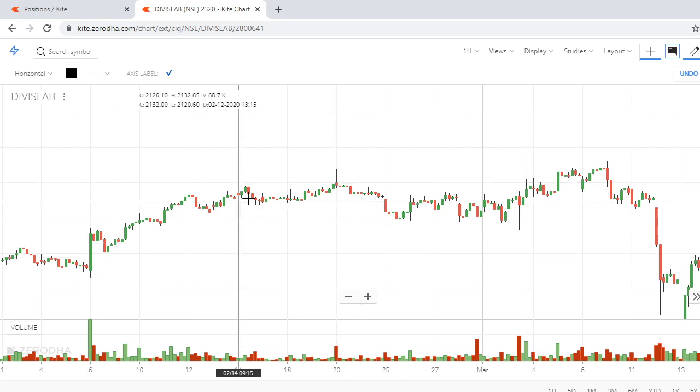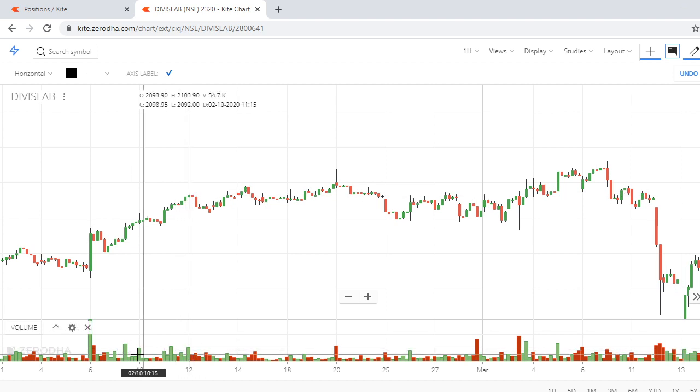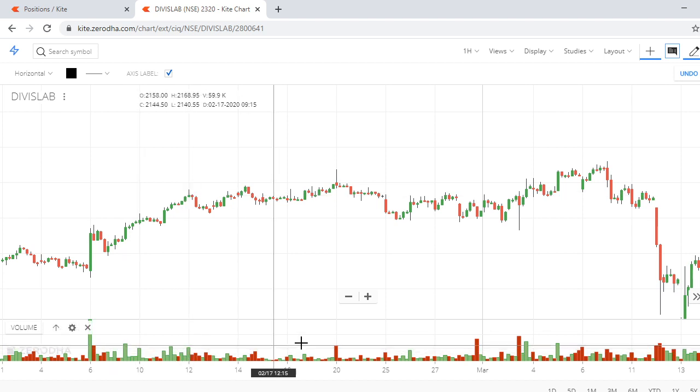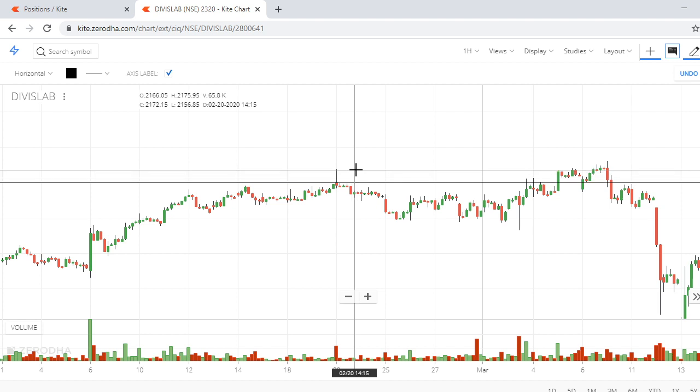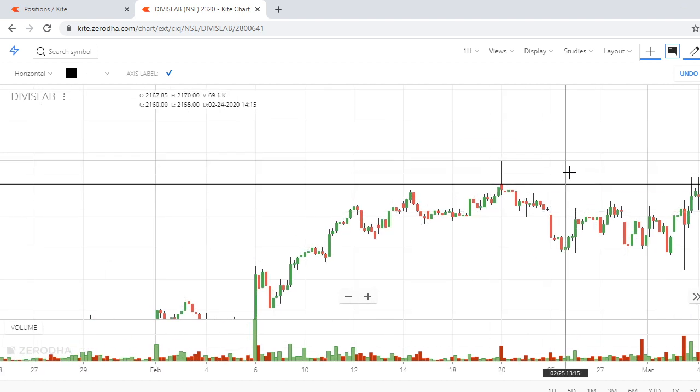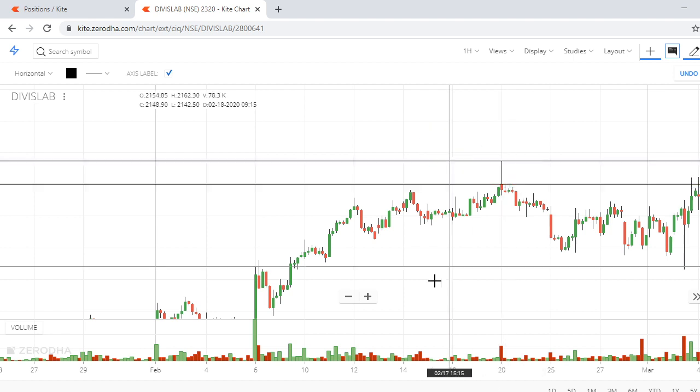Now there is, it's at a swing high. See, even it is at a swing high at this level, but look at the volume. Volume is moderate, not too high. But here in this case, when compared to the last couple of 1 hour candles, the volume is significantly very high. Now what you need to do, mark this tail. I mark the tail high and low.